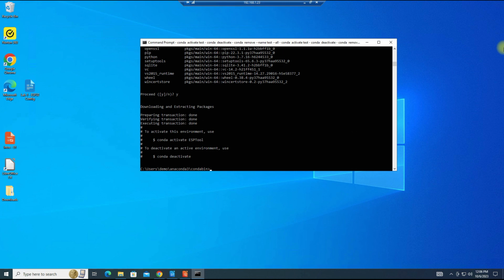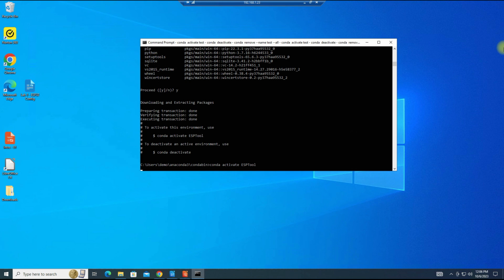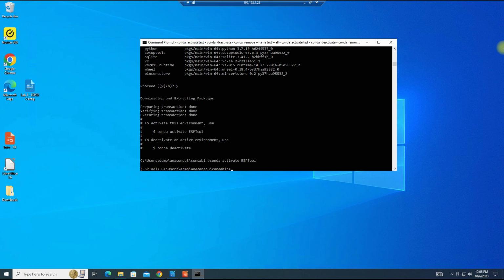And complete. Okay, so now we want to go into our virtual environment. We will type conda activate and then the name of our new environment. You can see on the left-hand side of the bottom line, ESPTool. That shows us that we have entered our virtual environment.